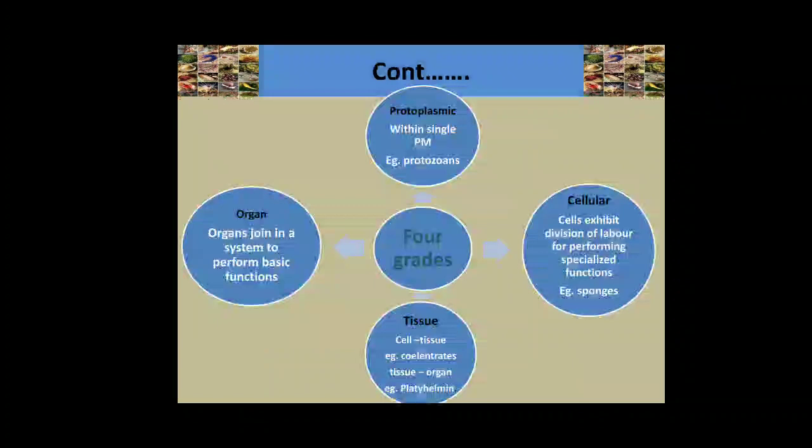Tissue to organ grade organization is found in Platyhelminthes. The 4th type is organ system grade of organization. Here, organs are joined in a system to perform basic functions. For example, all the higher invertebrate animals.